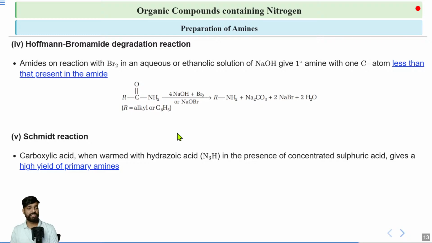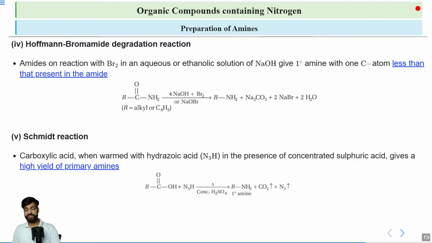Then moving on to the Schmidt reaction. In the Schmidt reaction, you take a carboxylic acid and you heat it with hydrazoic acid, which is N3H. Got it? All of this is done in the presence of concentrated sulfuric acid, and it gives us a high yield of primary amines.